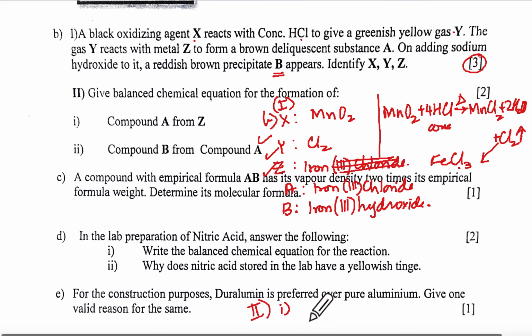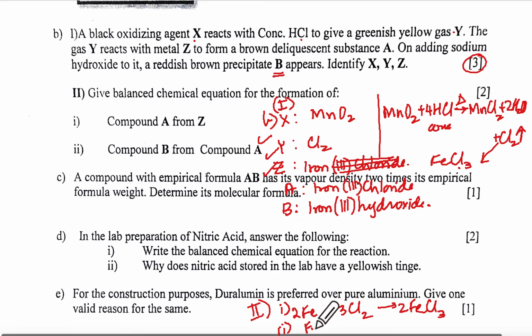Now A means what? Fe. Compound A from Z. So 2Fe plus 3Cl2 gives you 2FeCl3. So this is the first equation they want. The second one, compound B from A, this from this.